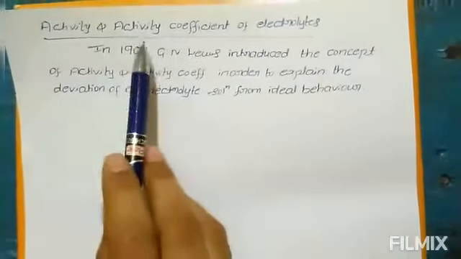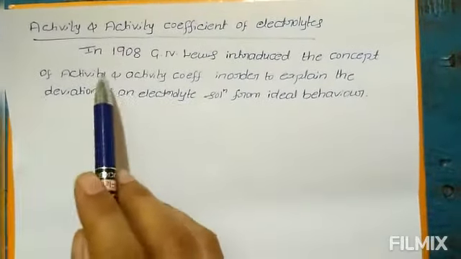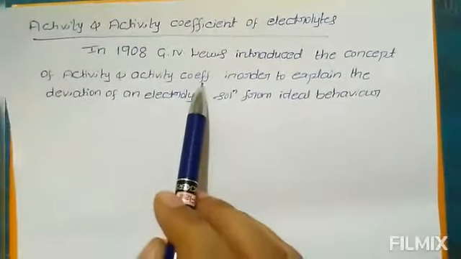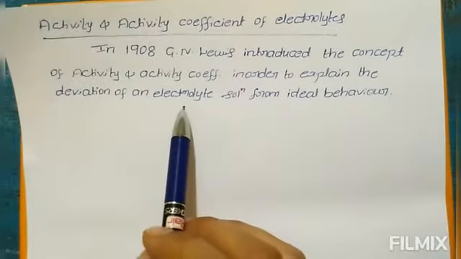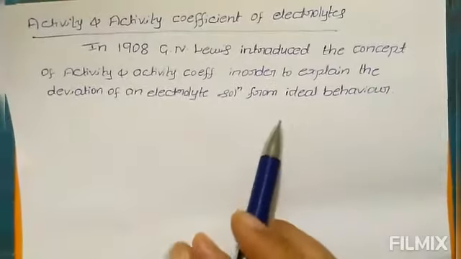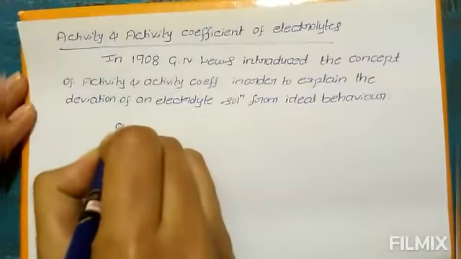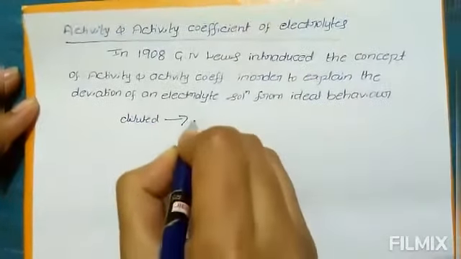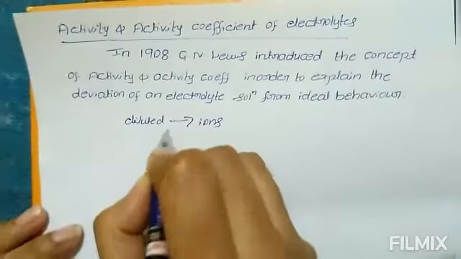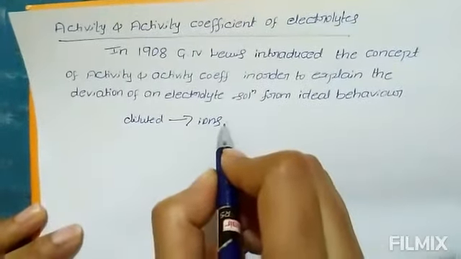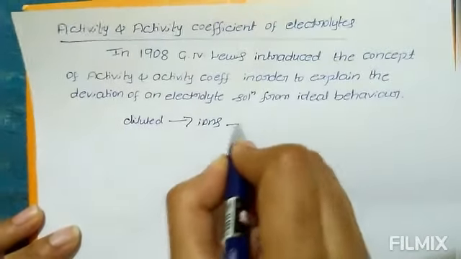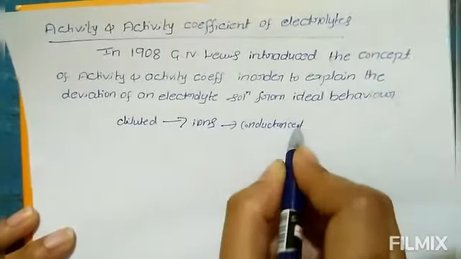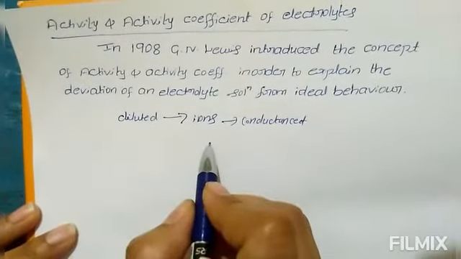Next part is activity and activity coefficient of electrolytes. In 1908, G. N. Lewis introduced the concept of activity and activity coefficient in order to explain the deviation of an electrolyte solution from ideal behavior. When a solution is highly diluted, meaning completely dissociated into ions, all the ions are available for conductance. This solution is said to be an ideal solution.